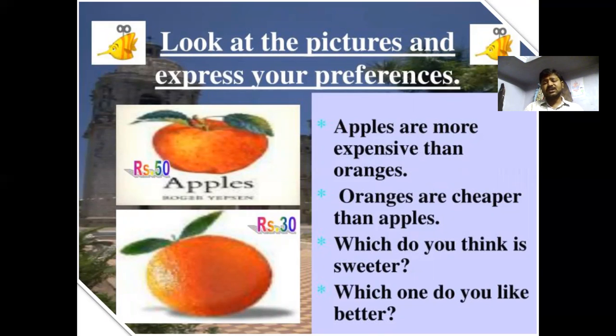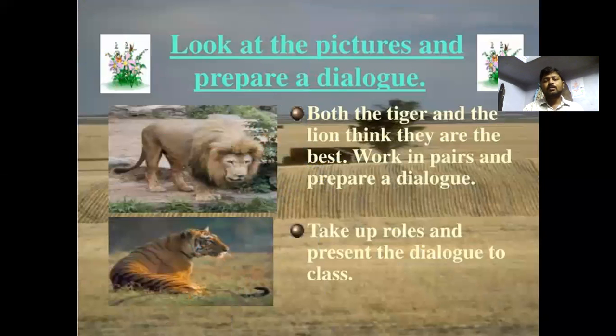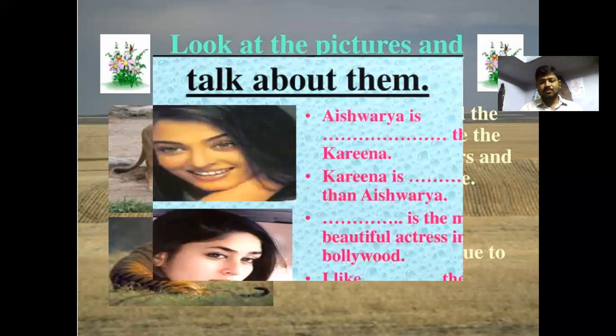Which do you think is sweeter? Try to make a sentence. Apples are sweeter than oranges. Oranges are less sweet than apples. We can make the comparisons like this. Which one do you like better? And go through the comparison of this also. The tiger and the lion: both think they are the best. Work in pairs, prepare the dialogue, take up the roles and present the dialogue in the classroom.